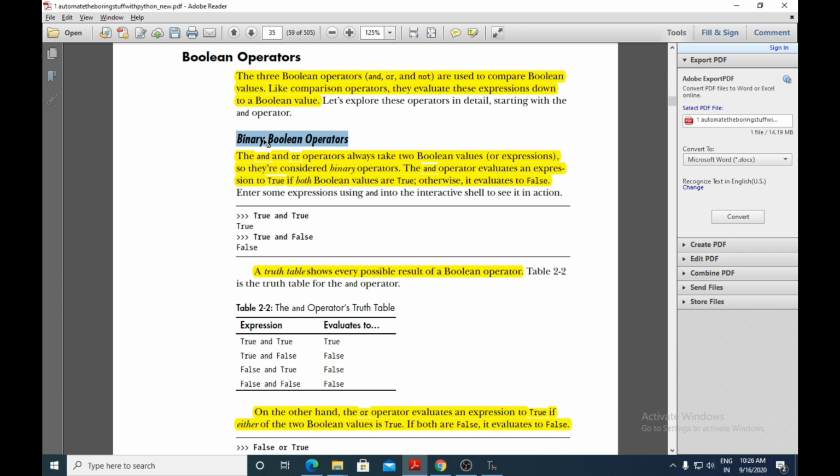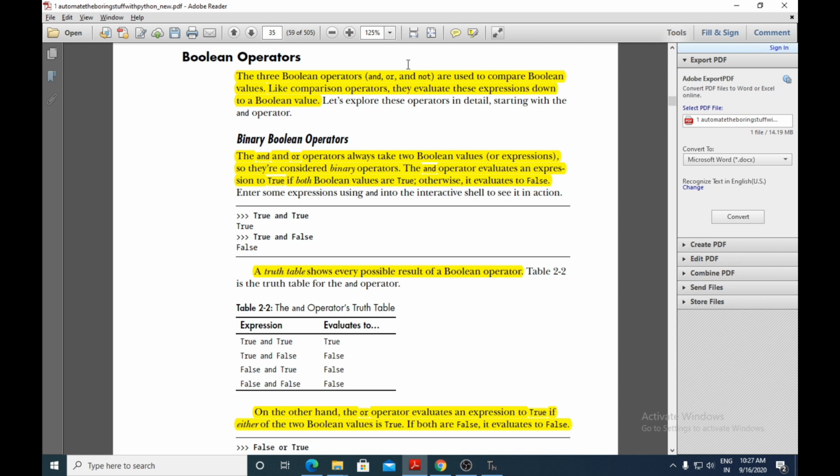If it is working on three values, we call it a ternary operator. So here we have binary operators, and those are two Boolean operators. The and and or operators always take two Boolean values or expressions. So they are considered as binary operators.